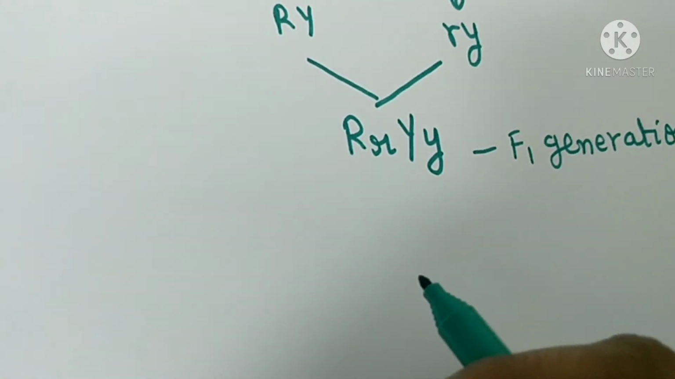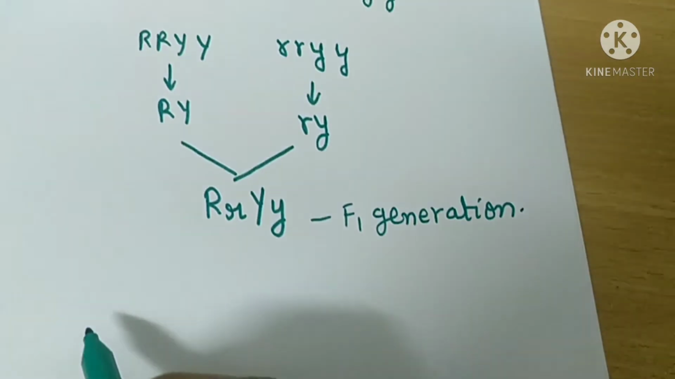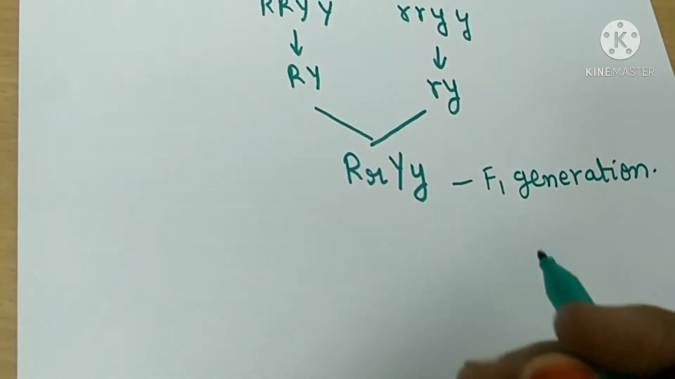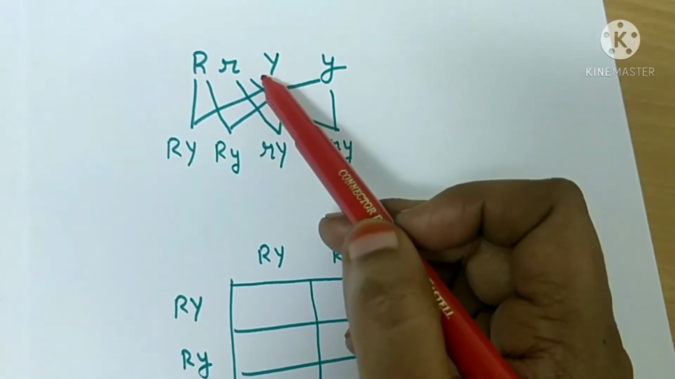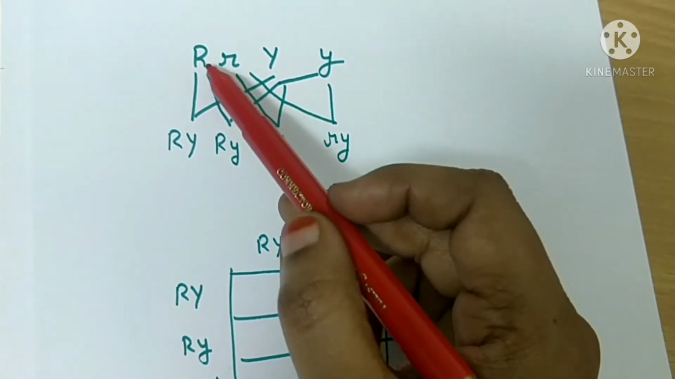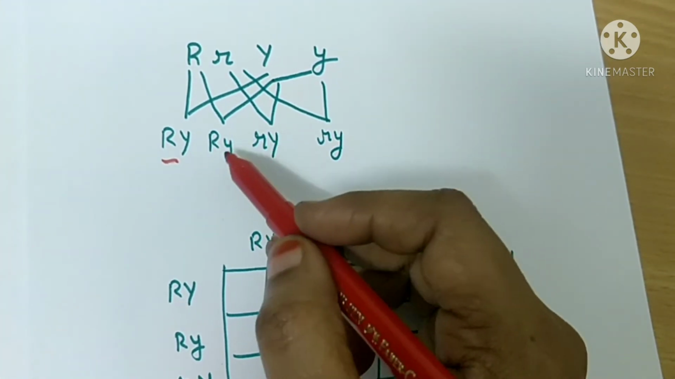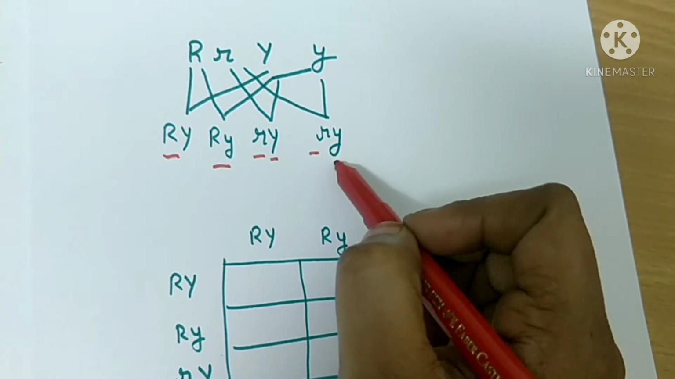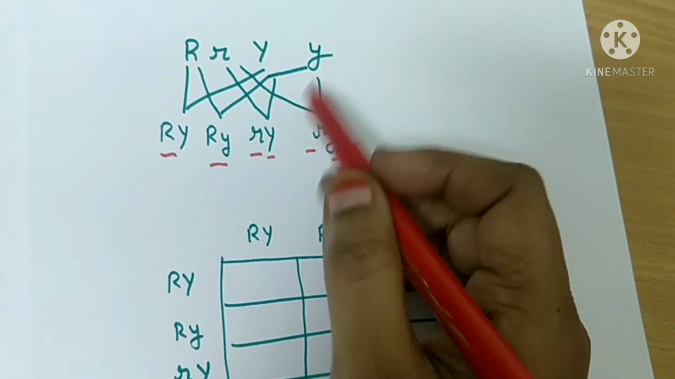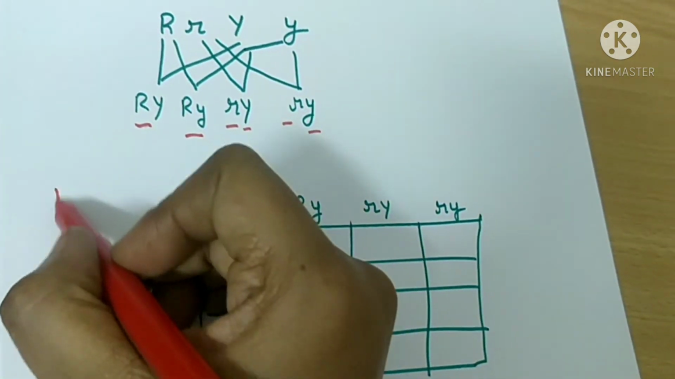Next we have to see F2 generation. This is the main part of this. We have to see F2 generation. Students, we have got capital R, small r, capital Y, small y. From this you have to cross it and bring capital R, capital Y, capital R, small y, small r, capital Y, small r, small y. You can see the arrows how I have showed. Now you have to find out the F2 generation.